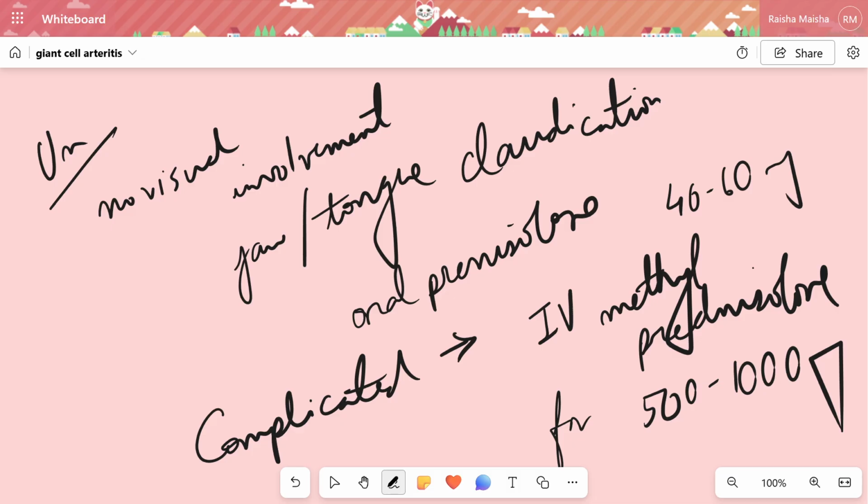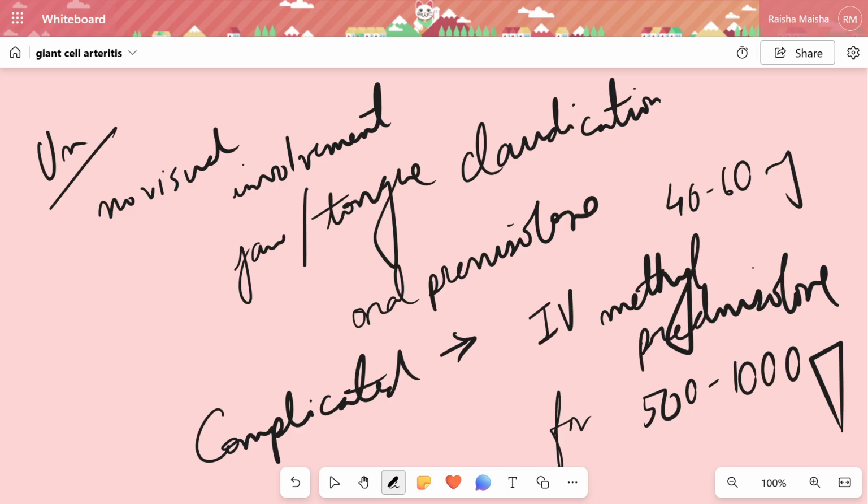We know that GCA requires long-term steroid therapy, so we need to give some bone sparing agents, a bisphosphonate and vitamin D, and a gastroprotective drug like omeprazole.